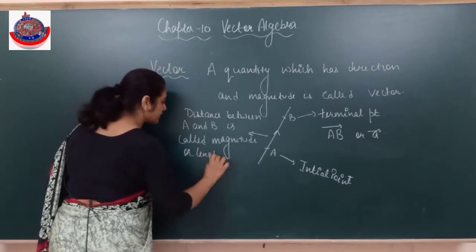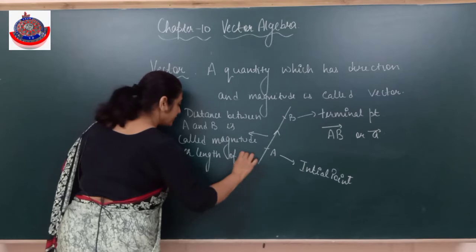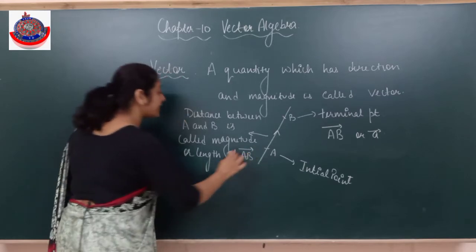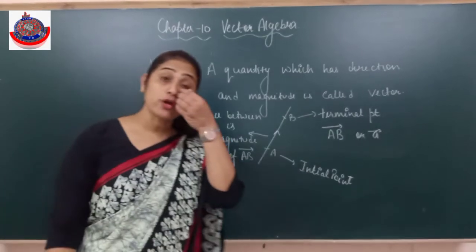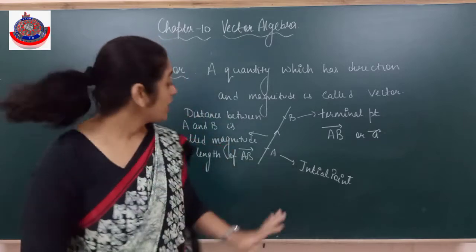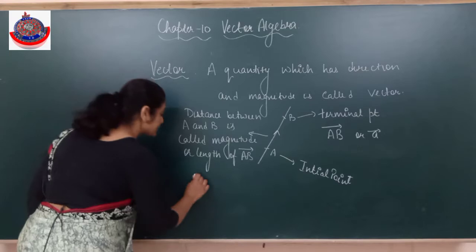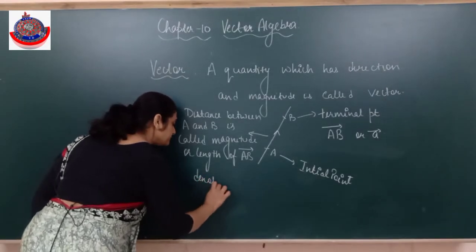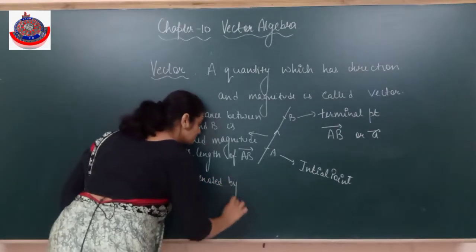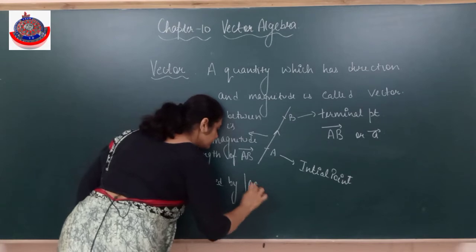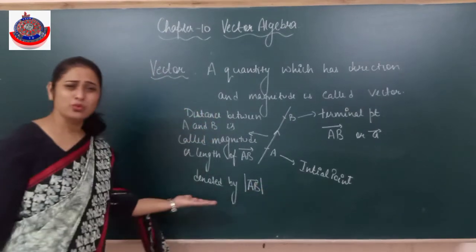length of vector AB. When I say length of vector AB, the arrow itself means vector, so there is no need to specially write vector further. Length of vector AB is denoted by the modulus. You remember, this is nothing new, children.